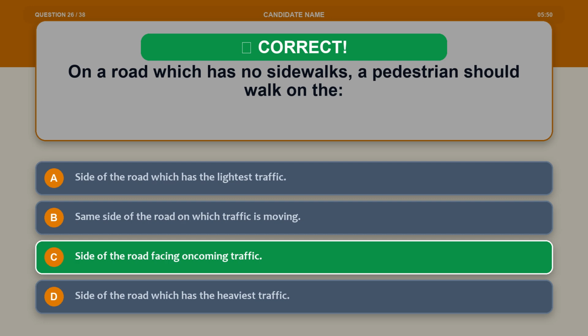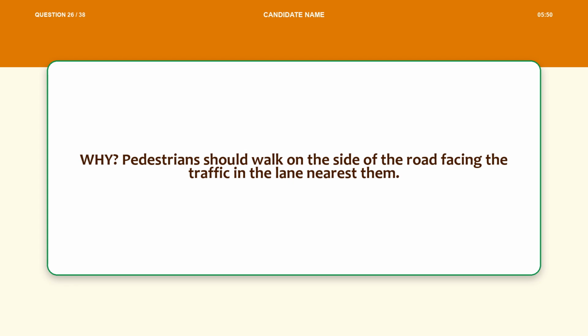The correct answer is option C. Side of the road facing oncoming traffic. Explanation. Pedestrians should walk on the side of the road facing the traffic in the lane nearest them.